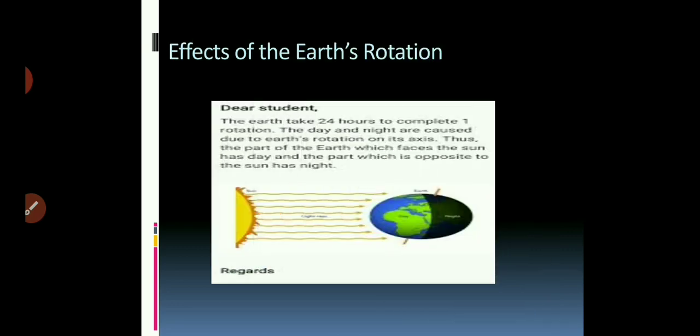Now we start the effects of the Earth's rotation. The movement of the Earth on its axis causes day and night. The light from the sun falls on one face of the Earth. As the Earth rotates, the portion of the Earth facing the sun turns away and the other side comes in front. This happens gradually. The sun appears on the horizon in the east at an angle.